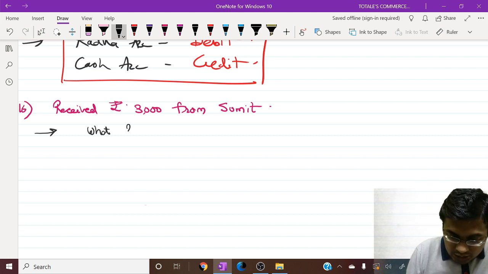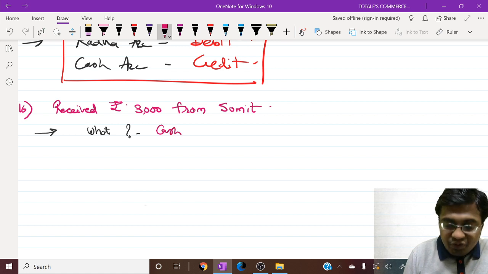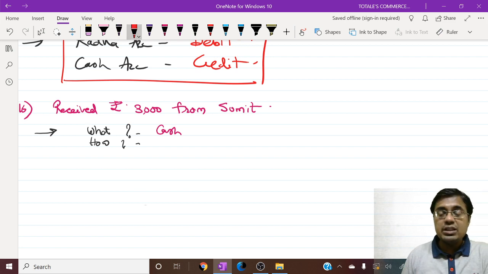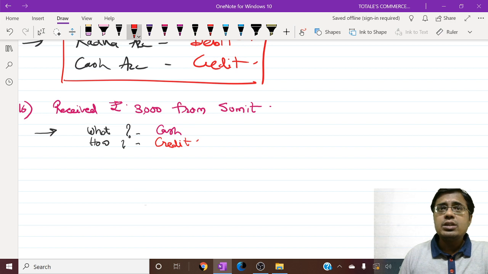So what is received from Sumit? What did he pay? Obviously he must have paid us cash. We have seen the type of transaction is credit. Sir, why is it credit?